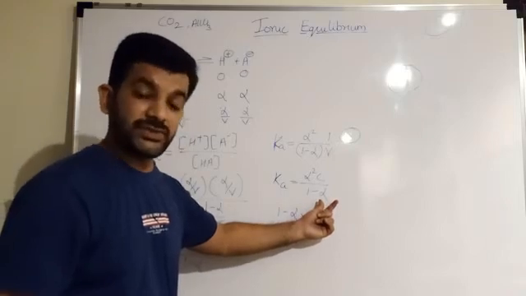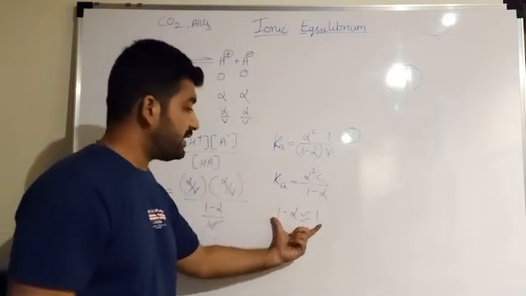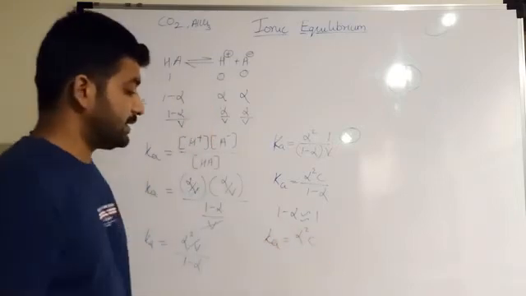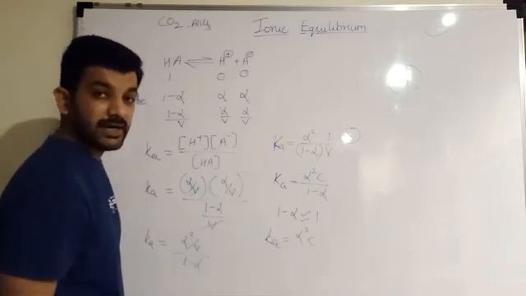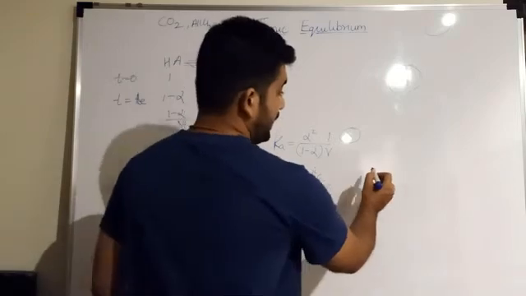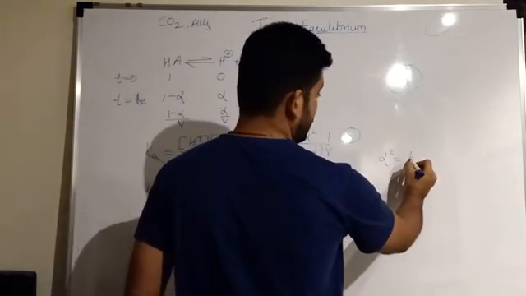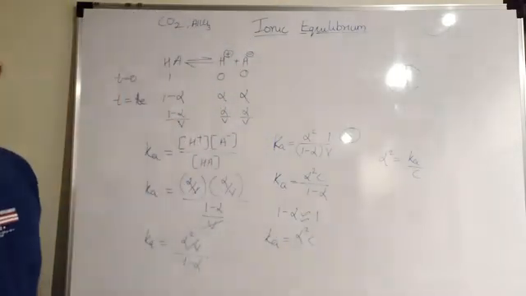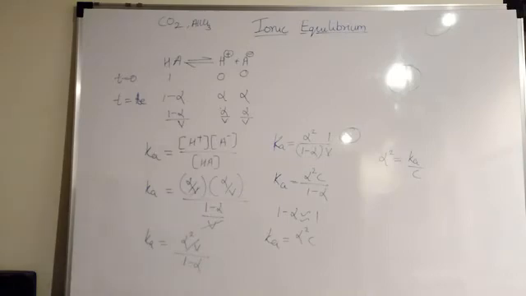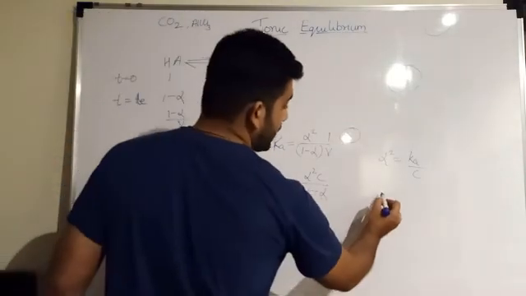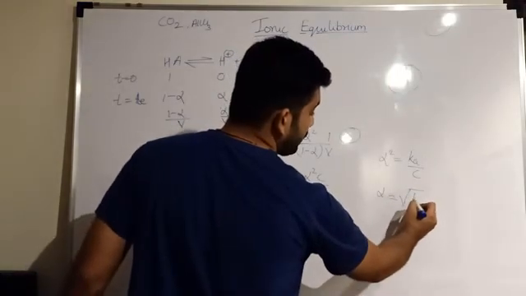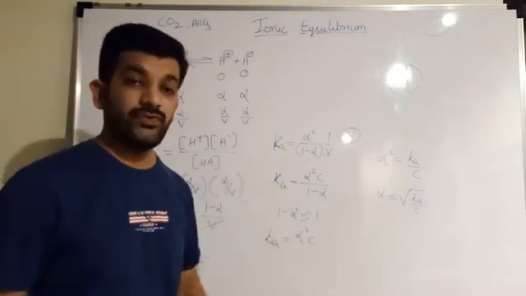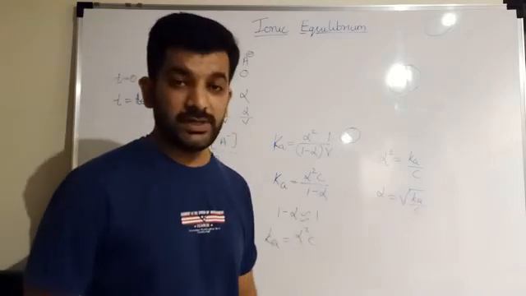Why? Because the degree of dissociation is very, very less. Now when we use this condition, Ka can be written as alpha square C. Now if I want to find out the value of alpha, alpha square is equal to Ka by C. So in this way we can find out the value of alpha, which is equal to the square root of Ka by C. In this way we will get the value for alpha based on degree of dissociation.